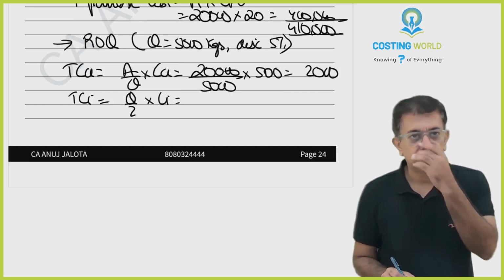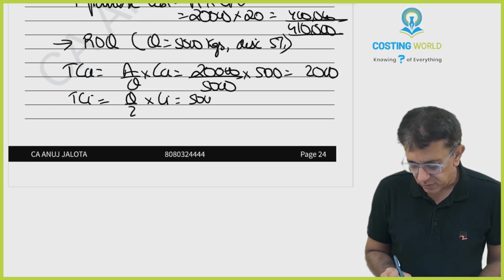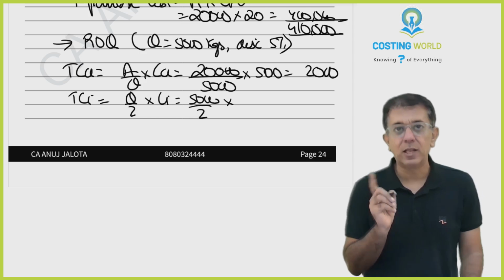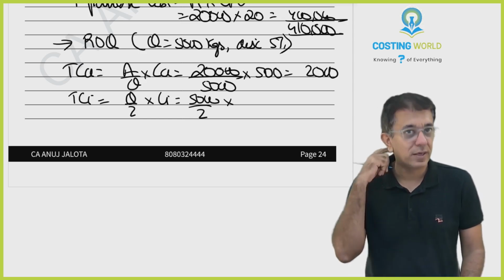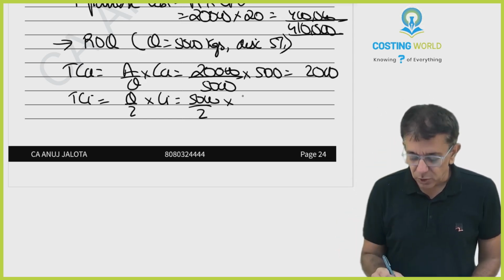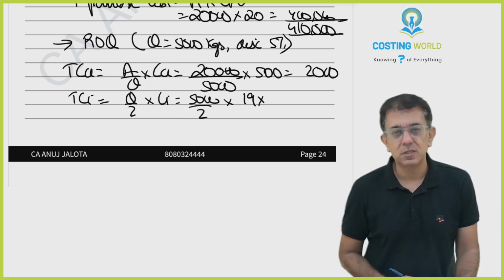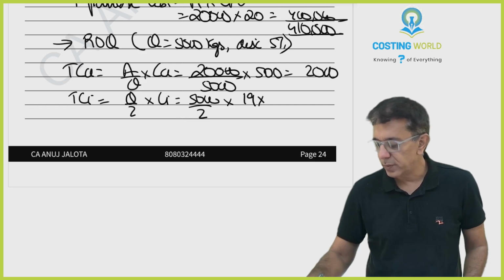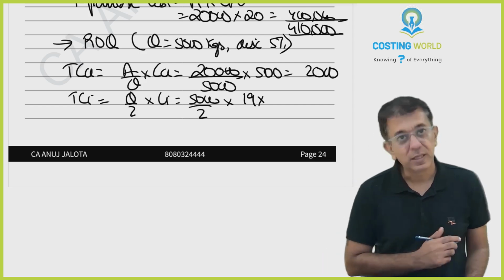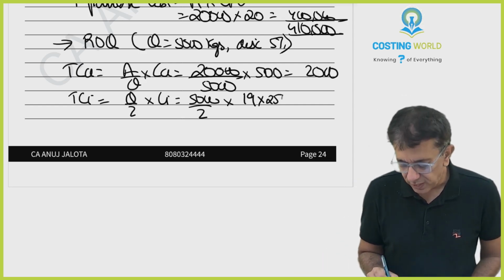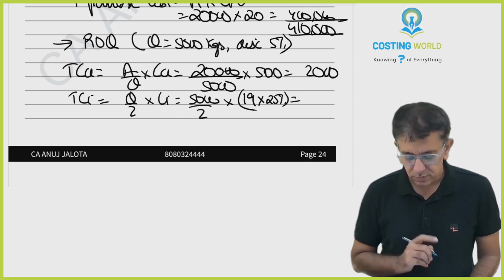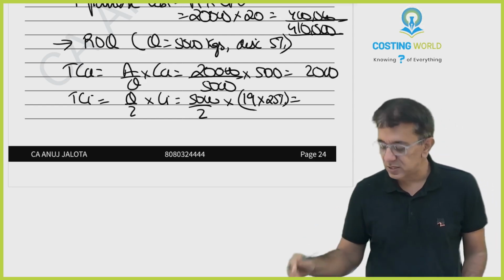Q by 2 is nothing but 5,000 divided by 2. But how is CI calculated? It's CPU into I. But CPU now will not be 20 rupees. It will be 19 rupees. How? 5% discount. 20 less 5%, 19, into 25%. CPU into I. So therefore, this will be your new TCI.